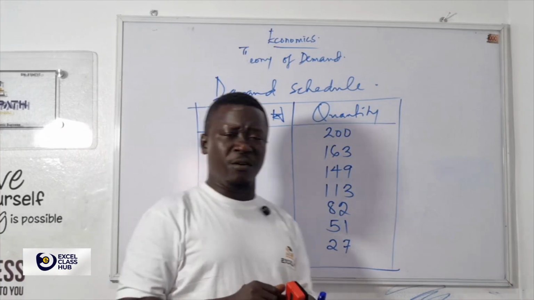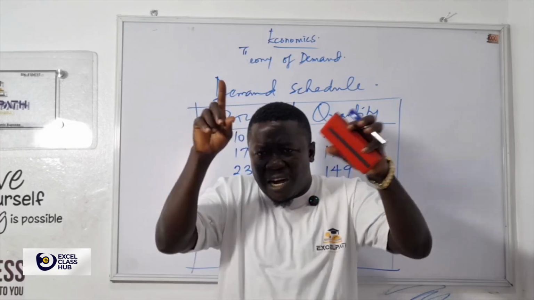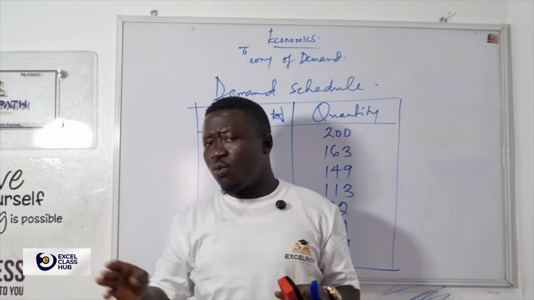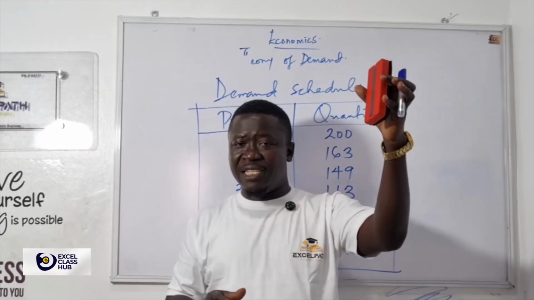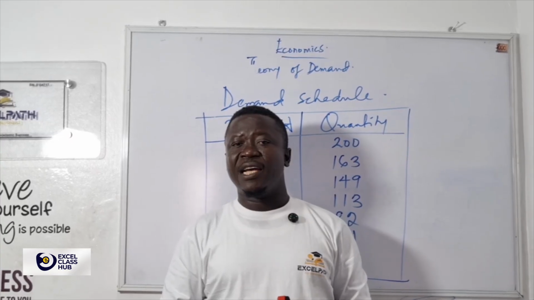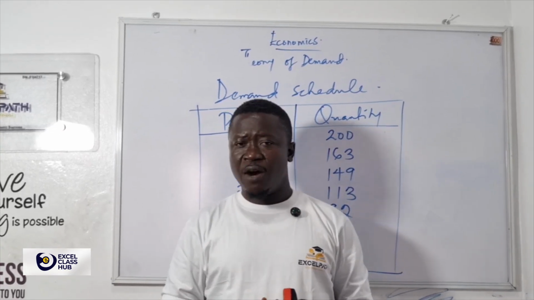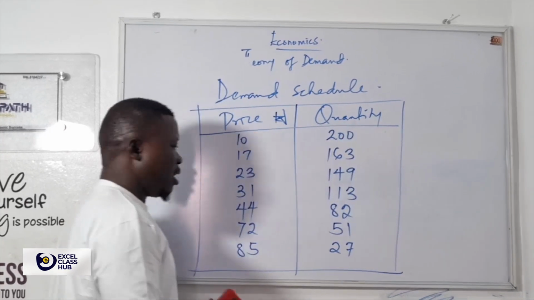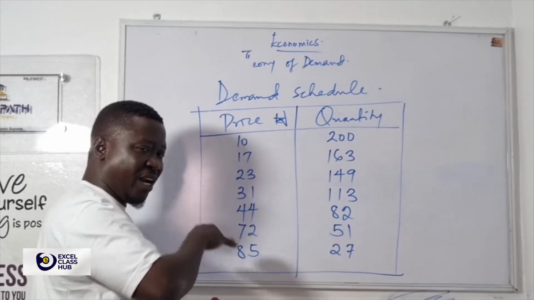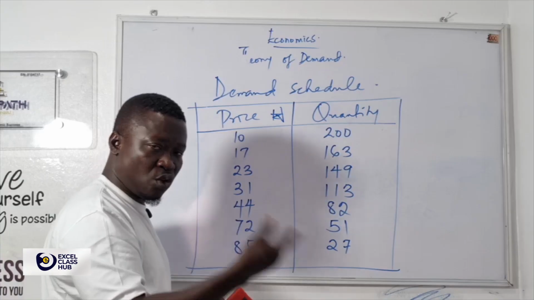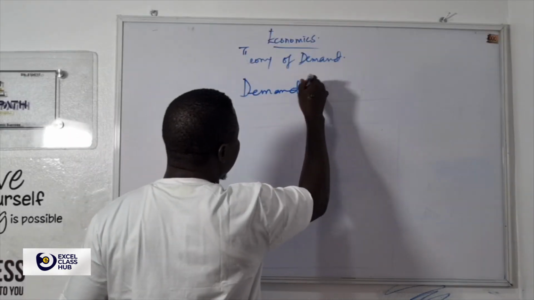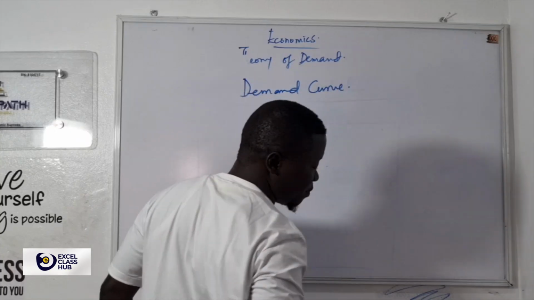What is the demand curve itself? The demand curve is a graph that shows the relationship between price and quantity. We have the price there and the quantity on this side. I will show you now on the board. I might not use this demand schedule to plot the graph, but I will use different values to plot the demand curve.